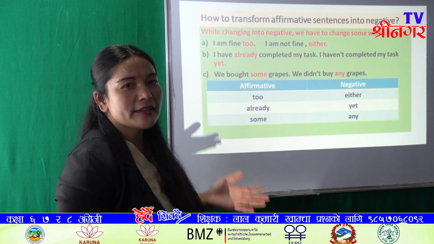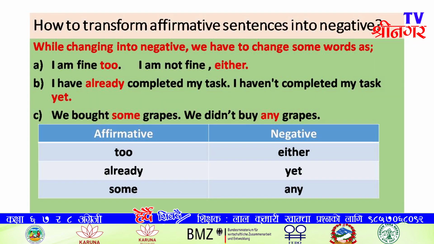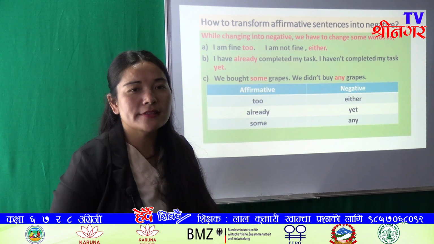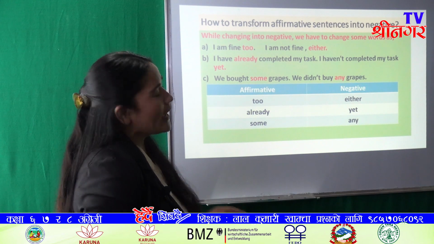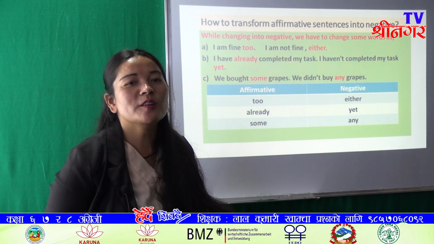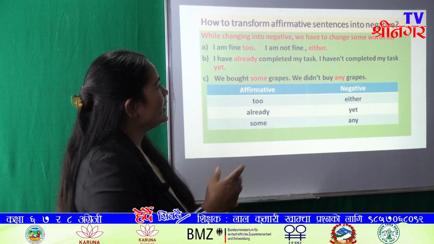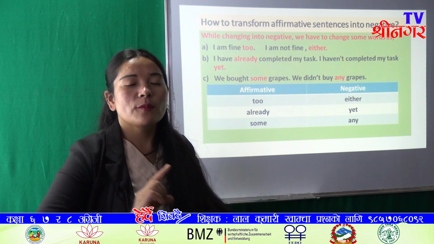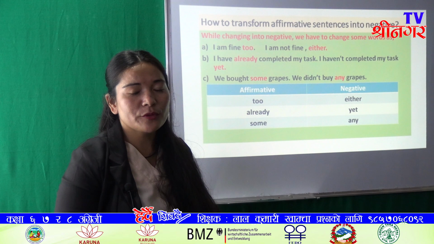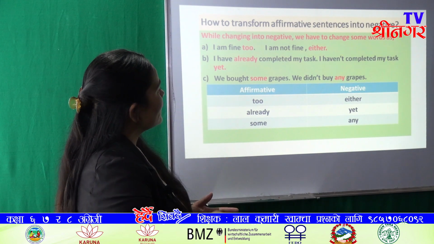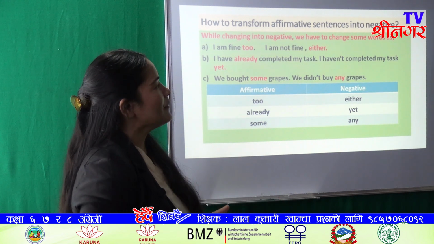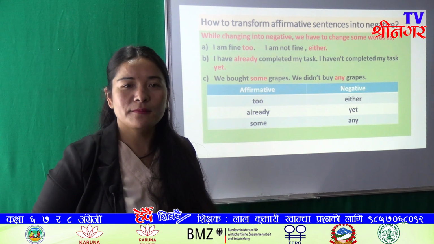Okay, look at the second example. I have already completed my task. And its negative is I haven't completed my task yet. Here already has been changed into yet. But next thing, with the auxiliary verb also we have to add not. Only changing already into yet, we cannot change an affirmative sentence into negative. After changing already into yet, again we have to add not with auxiliary verbs.